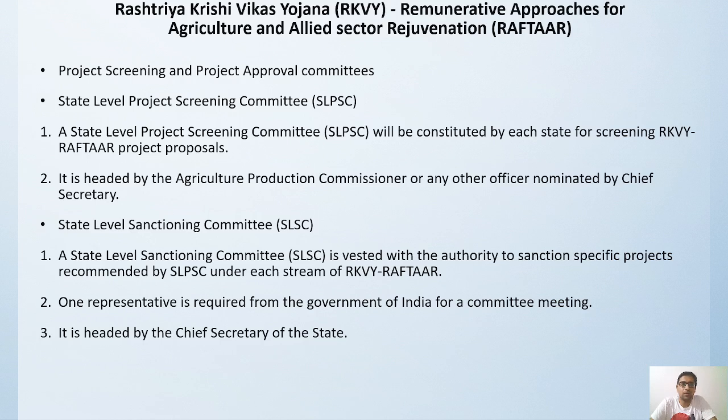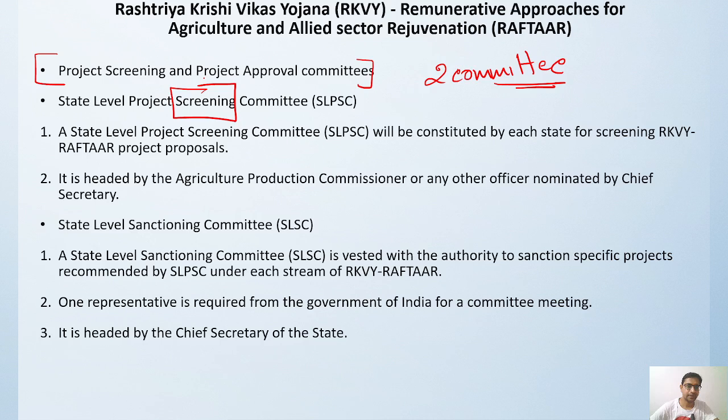Now, what are the project screening and project approval committees in the Rashtriya Krishi Vikas Yojana? So there are two committees. One committee will be screening the project, the state level project screening committee, and one is the sanctioning committee. What is the role of the screening committee? The state level screening committee will be constituted by each state. Every state will be constituting their SLPSC, right?